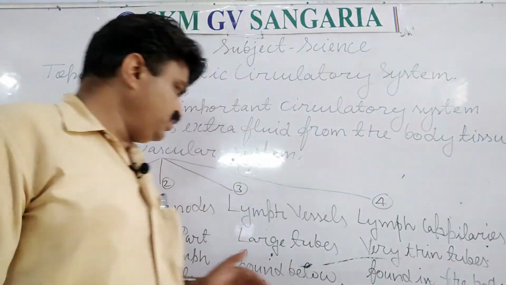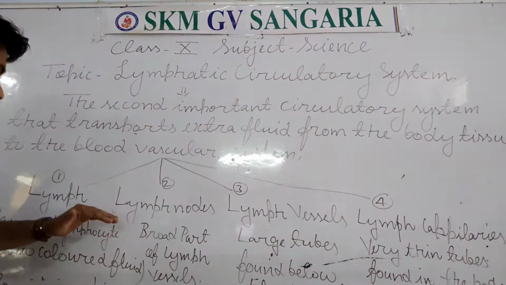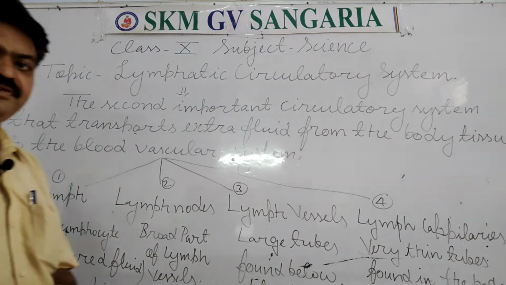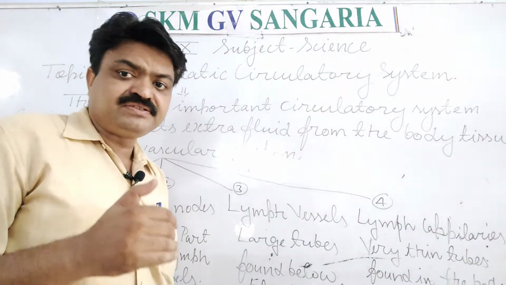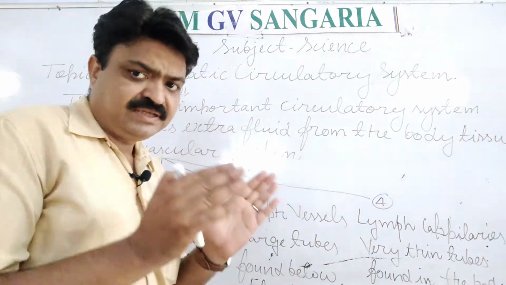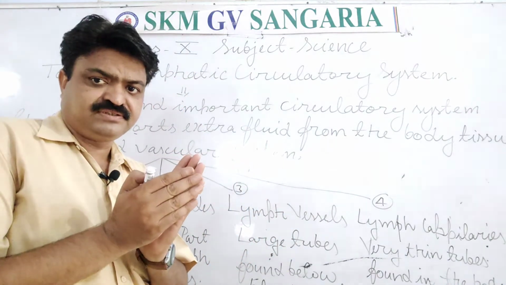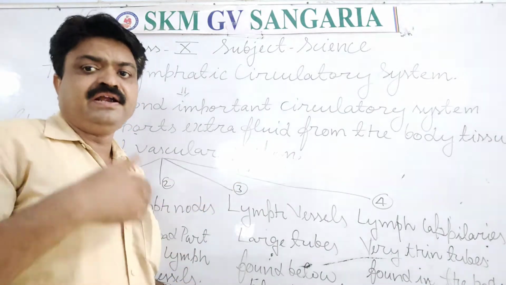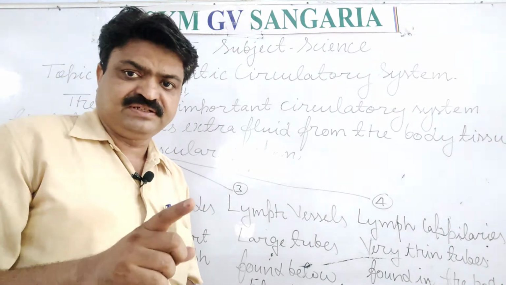Now we come to the next, the lymph node, student. Lymph nodes are part of the lymph vessels, and these are broad tube-like structures found at intervals along the lymph vessels.